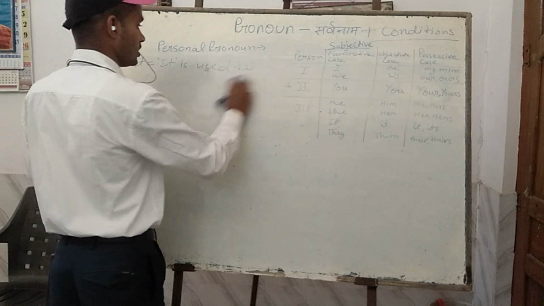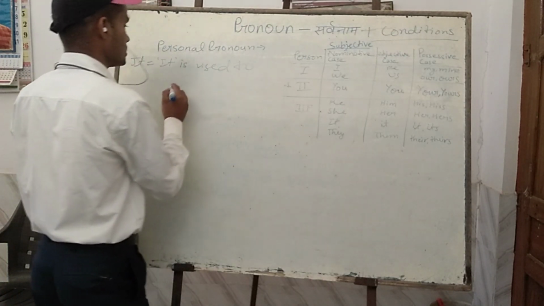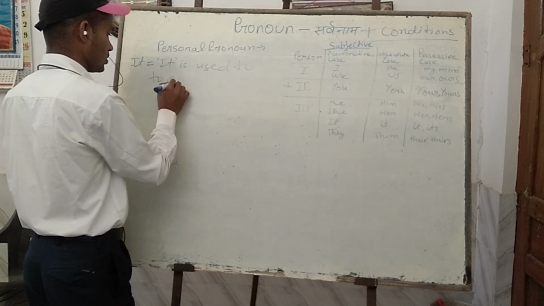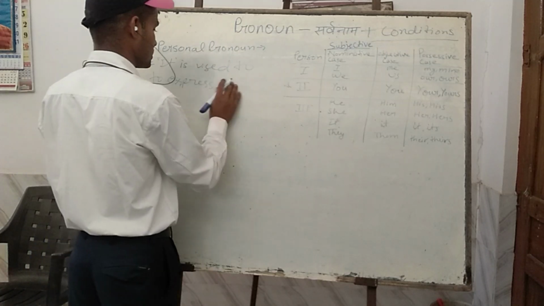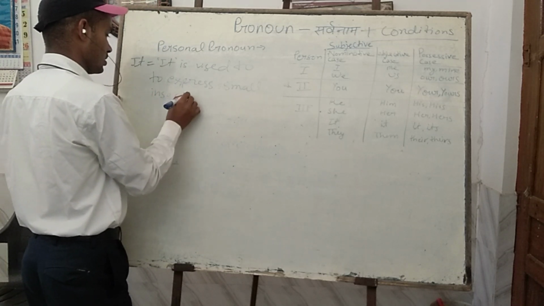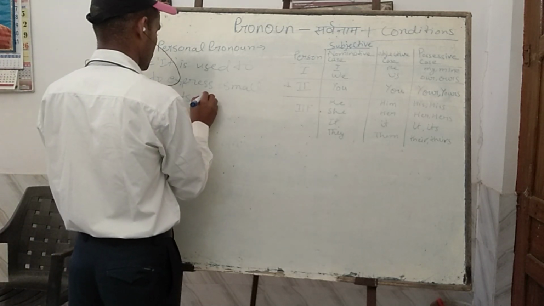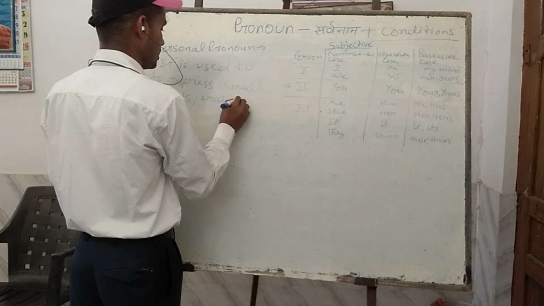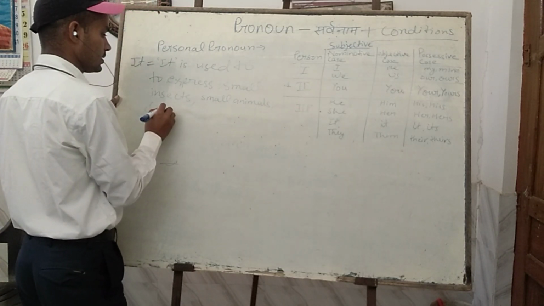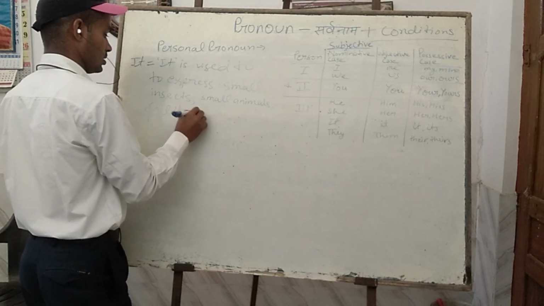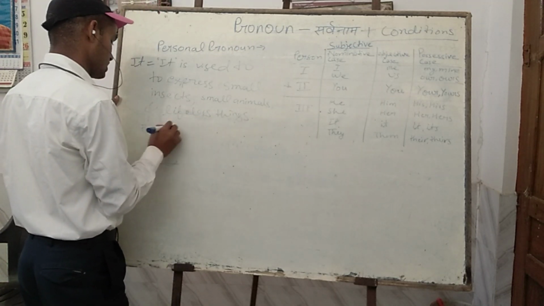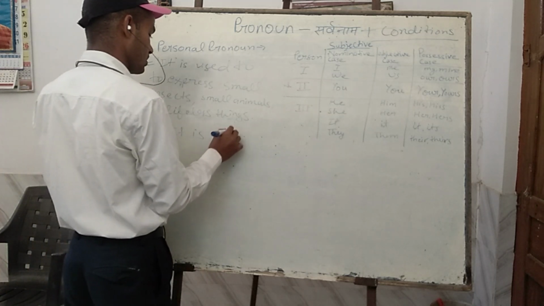Then the third use: "it" is used to express small insects, small animals, and lifeless things. For example, you can say "It is a pebble."